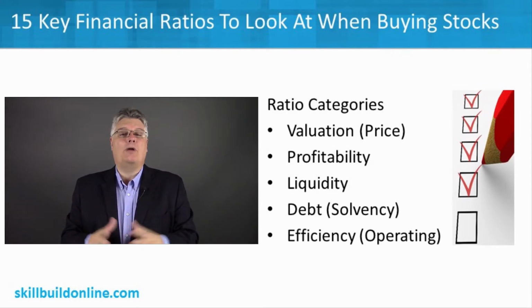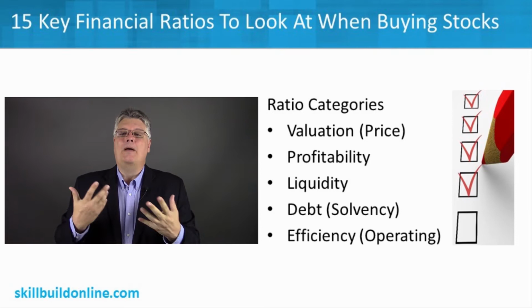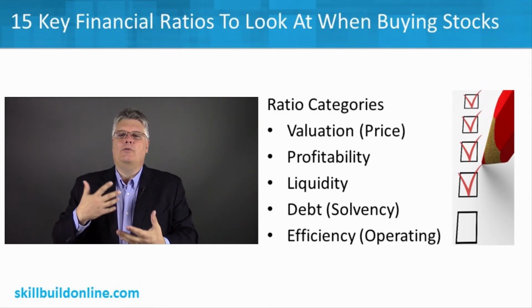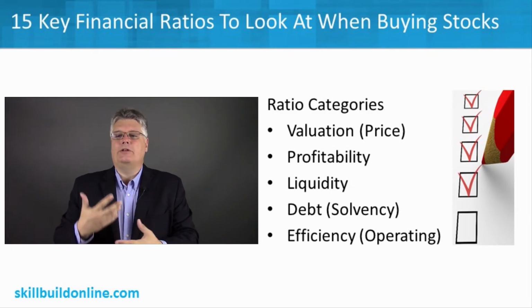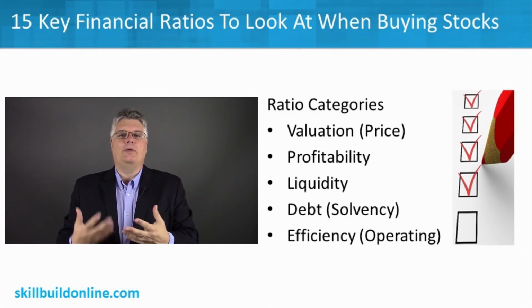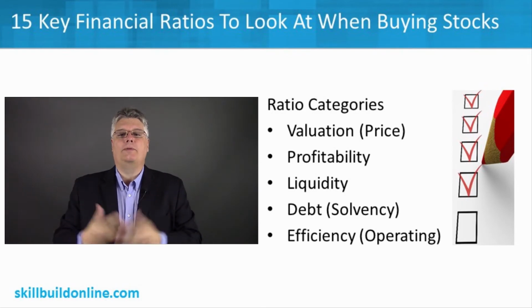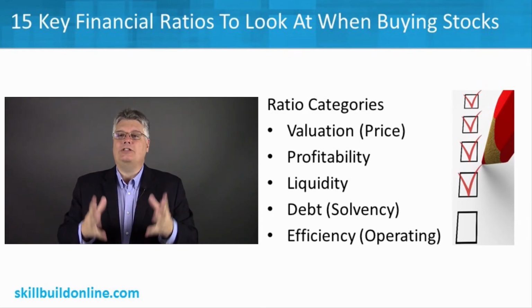Then we'll look at profitability, which is pretty simple. It's what it says. How profitable is the company? What are some measures we can use to measure profitability and compare it? Next is liquidity. We're looking at how liquid the company is, at things like current ratios and current bills, and how they can pay their current bills. Are they very liquid, or do they carry a good amount of debt and have a hard time making their current business bills? So that's looking at liquidity.